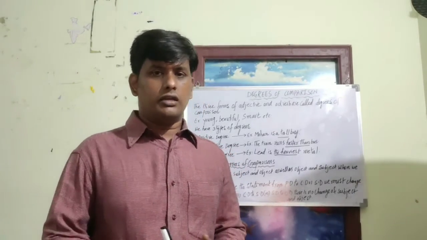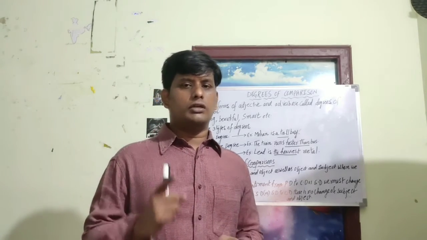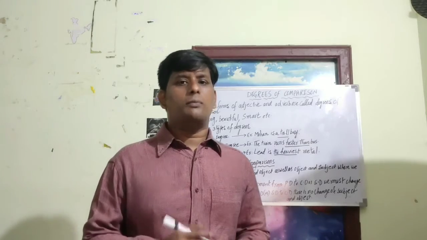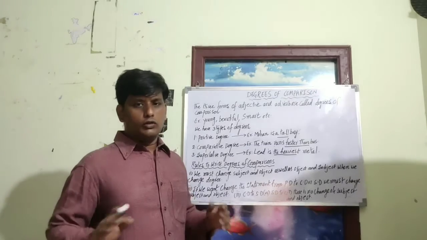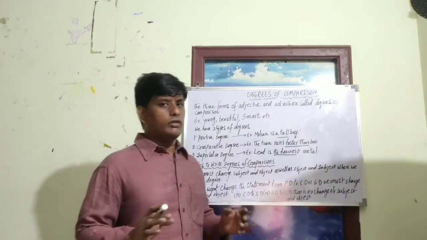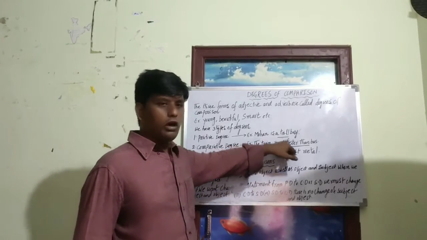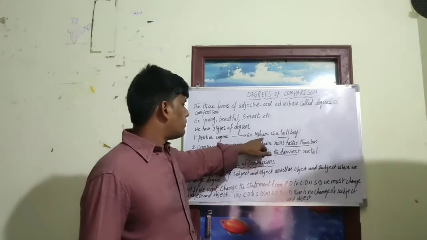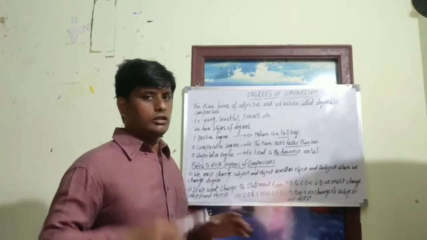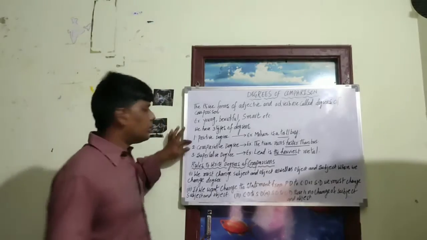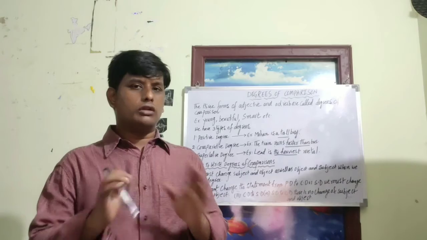Positive degree is when we talk about only one particular person or only one particular thing. Here we don't talk about any other group or any other person or any other thing. We talk about only one person. For example, Mohan is a tall boy. Here we are talking about only Mohan, not any other person or thing, right? So in positive degree we always talk about only one person, one thing, or one group.